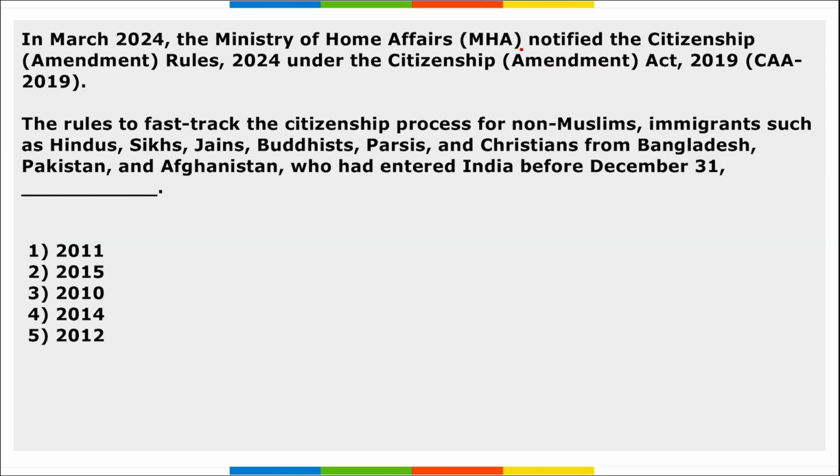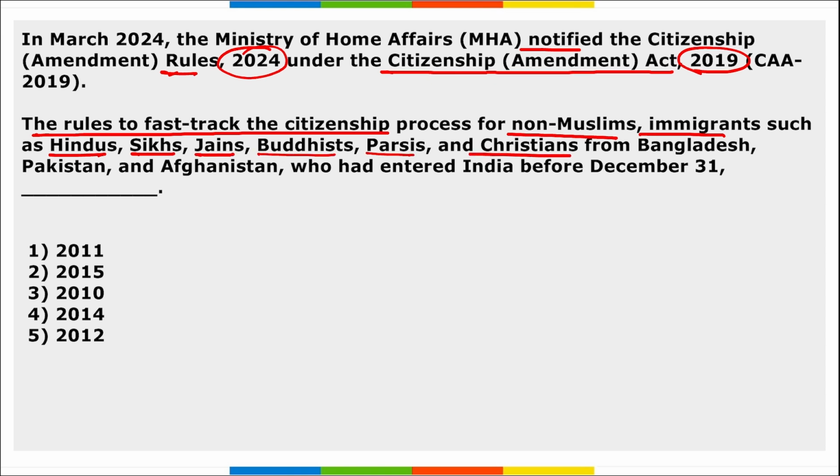Next, the Ministry of Home Affairs notified the Citizen Amendment Rules of 2024 under the Citizen Amendment Act of 2019. The rules fast track the citizenship process for non-Muslim immigrants such as Hindus, Sikhs, Jains, Buddhists, Parsis and Christians from Bangladesh, Pakistan and Afghanistan who entered India before 31st of December of which year?